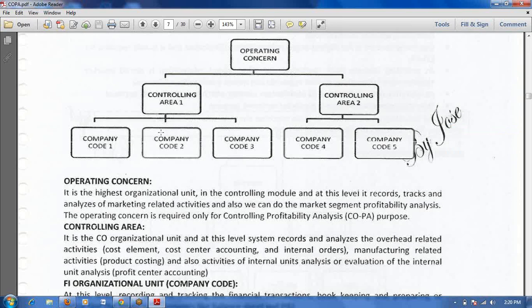Just only the reporting purpose. So we have many reporting tools, we can get the report. But what is the specific criteria that we segregate? No, these are the criteria based on which you have to create the controlling area, and subject to that the operating concern also. This is a very basic question, but I always have confusion on this. Now this COPA has come, operating concern. So I just want to go further and clear this point.